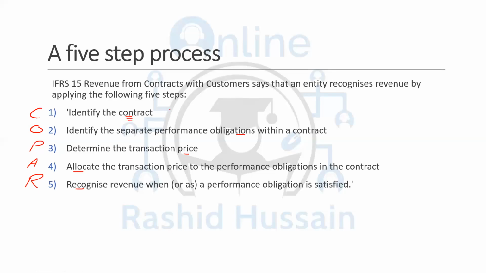One party will be offering, the other will be accepting, and the transaction price is mentioned within the contract, because we know the 3 elements essential for the contract are offer and acceptance, which is agreement, and then the consideration, which is the amount that should be mentioned within the contract. I hope you remember this from your law paper. The third thing was intention to create legal relations. So identify the contract means there should be a legally binding agreement between the 2 parties.